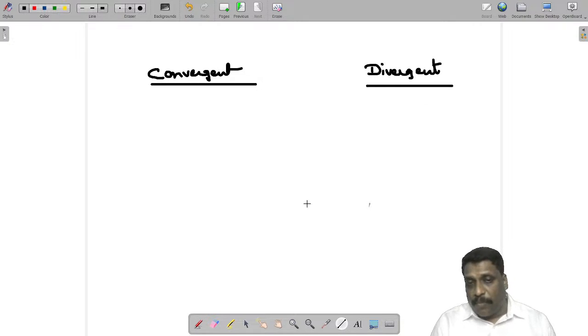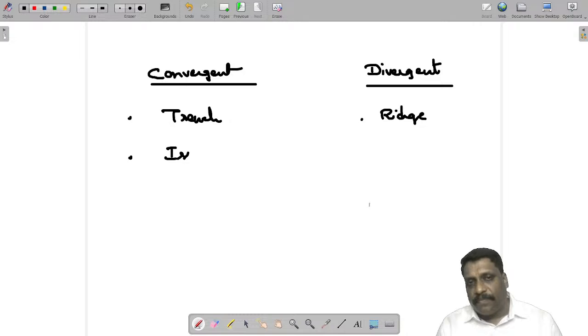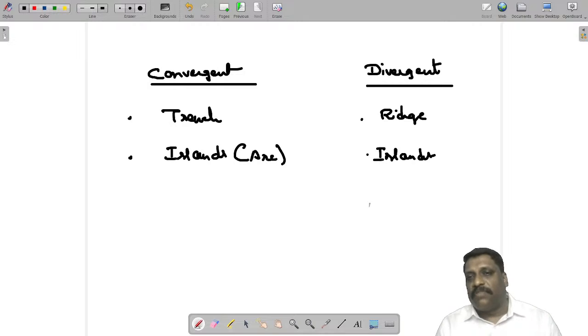Here I am talking only about oceanic convergence and oceanic divergence. At convergence, I'll have the formation of a trench. At divergence, I'll have the formation of a ridge. Both places will have islands. I'll have an island arc here, and here also I'll have islands. Sometimes these islands are also referred to as hotspot islands.